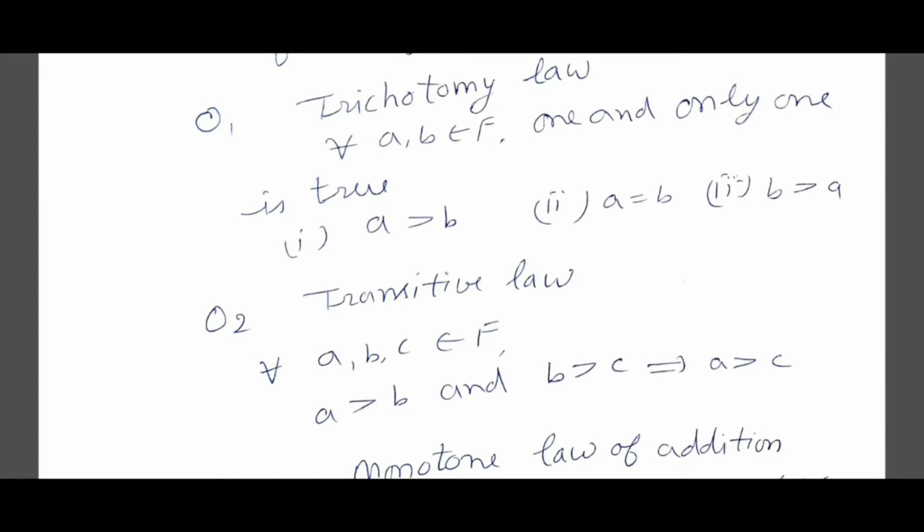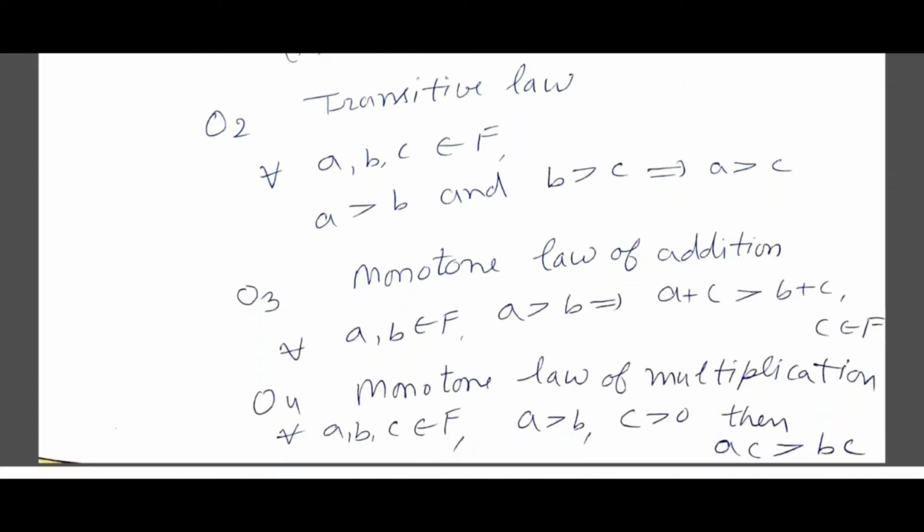For every A, B, C belongs to F, A greater than B and B greater than C implies that A is greater than C. Third one, monotone law of addition. For every A, B belongs to F, A greater than B implies that A plus C is greater than B plus C, where C also belongs to F.